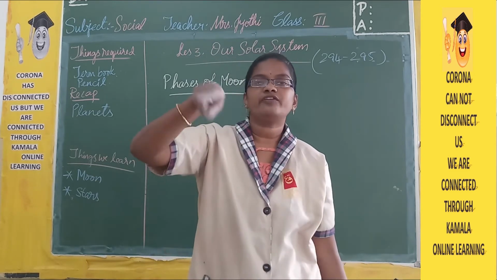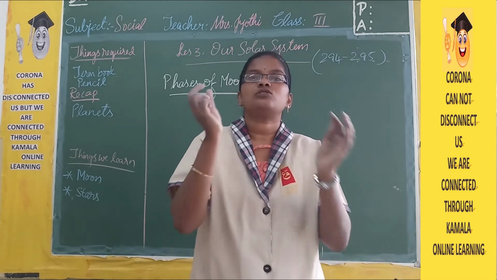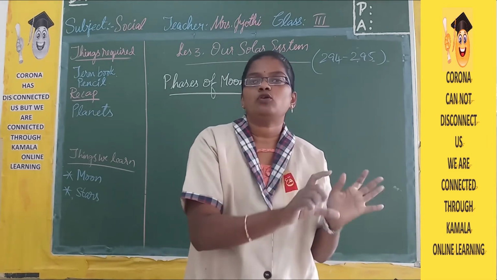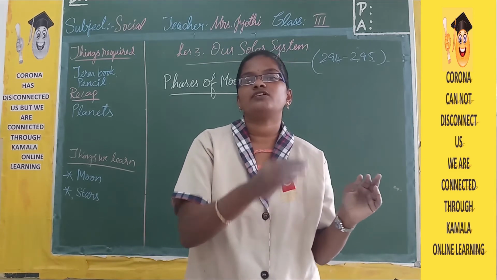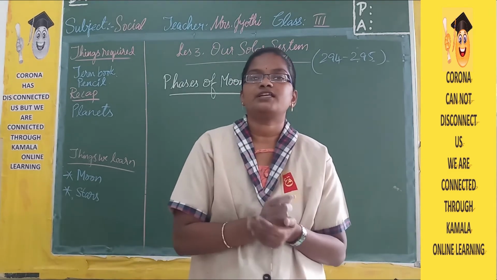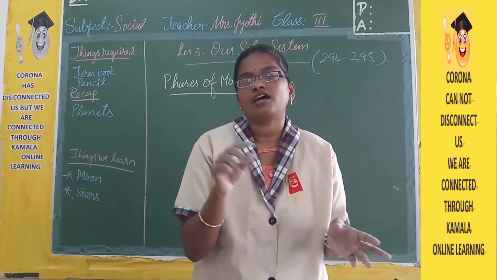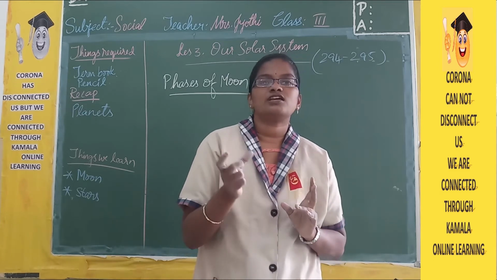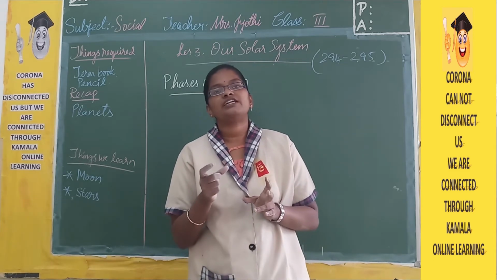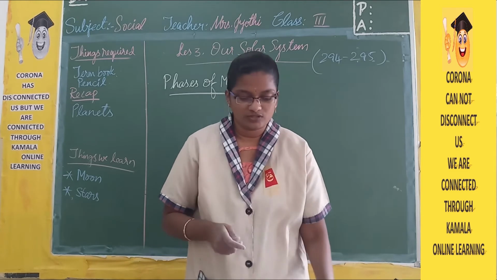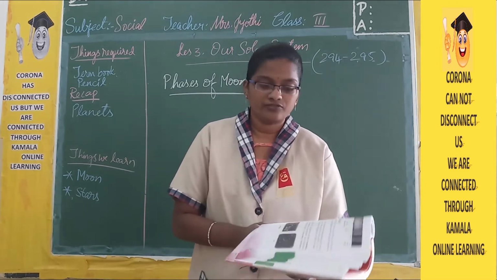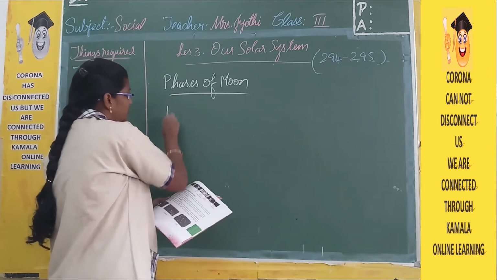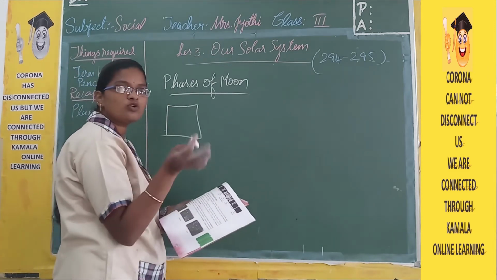One time it will be completely round in shape. Slowly the shape is going to decrease and then there will be no moon at all. Again from the next day onwards, the shape is going to increase. Like this, every day among these 27 days, the moon is going to change its shape. These shapes we call phases of the moon. Here in the first picture, there is no moon at all.